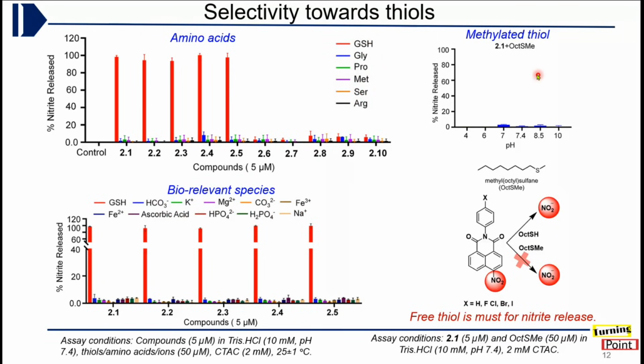And further, we methylated the free thiol of octanethiol and saw the reaction. We saw that negligible nitrite release was happening. So from here we concluded that the free thiol is very important for nitrite release, and these compounds are highly selective towards GSH, especially thiols.